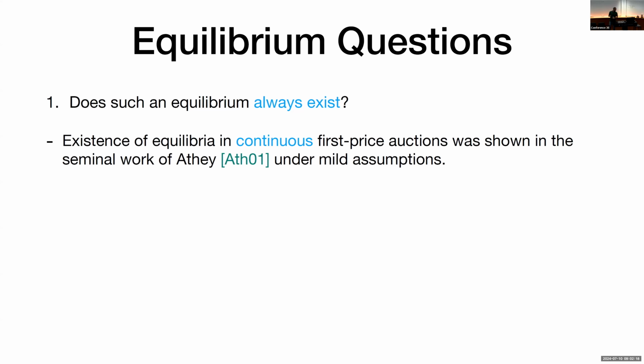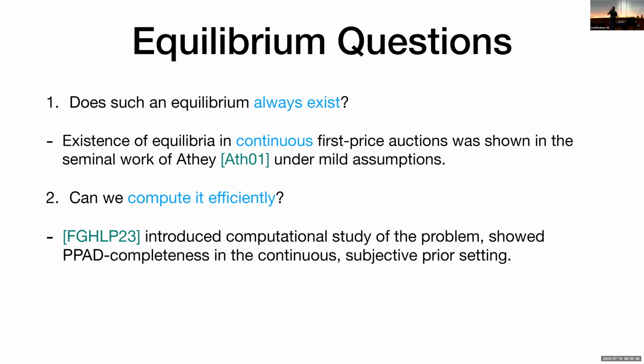For the case where the prior distributions of the values are continuous, there's a well-known result from the seminal work of Athey back in 2001 that says that existence is guaranteed under some mild assumptions. But then from the point of view of computational complexity, we're very much interested in whether we would be able to compute this efficiently. This problem was put forth by Filos-Ratsikas et al. back in EC'21, where they introduced a computational study of it, and they showed PPAD-completeness results in the case where we have subjective priors, which are also continuous. And for anyone not familiar with PPAD, I'll come back to this later, but essentially you can view it as a strong evidence of computational intractability for now.